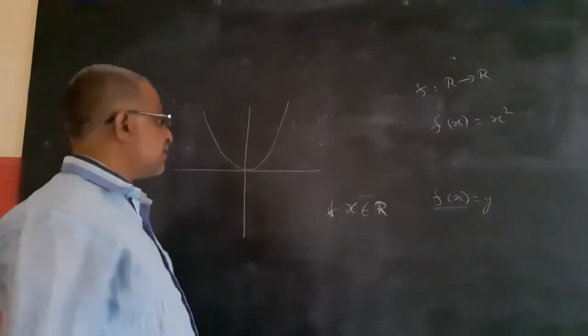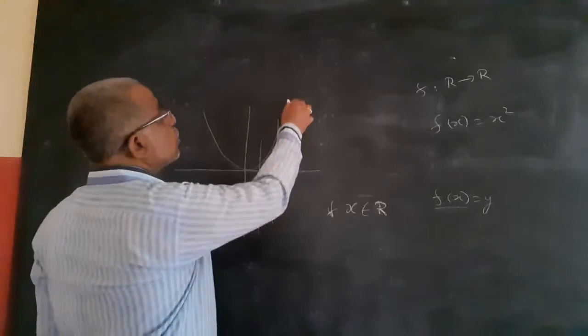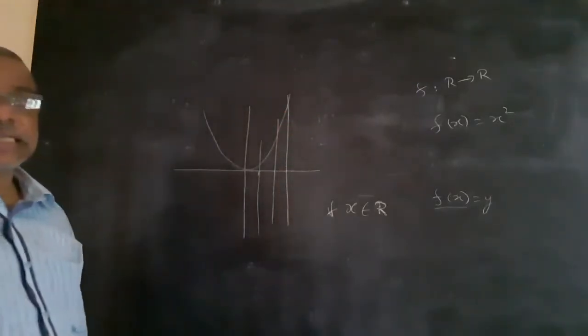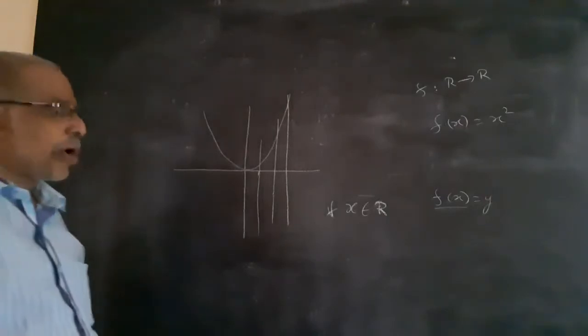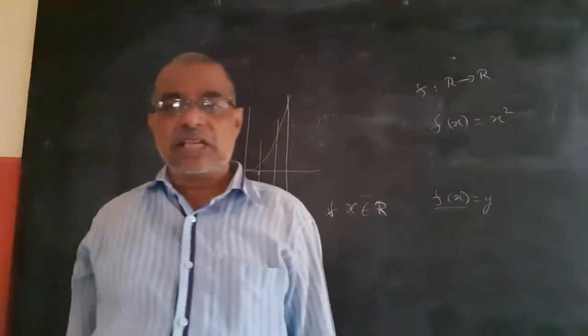Now, if you take any x value and draw a line, it cuts at only one point. Then only it is called a function.